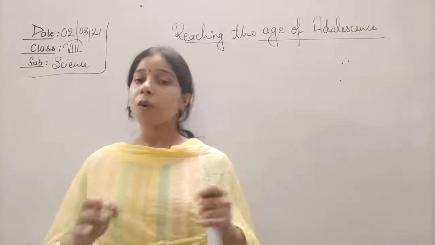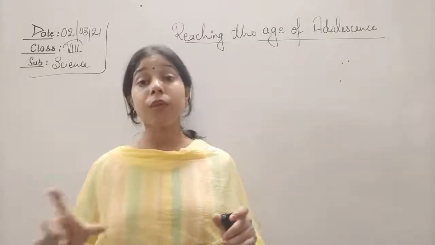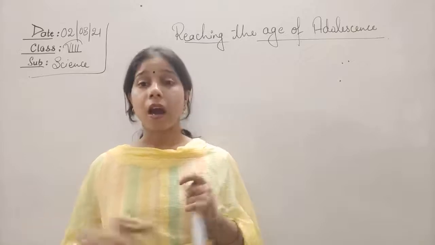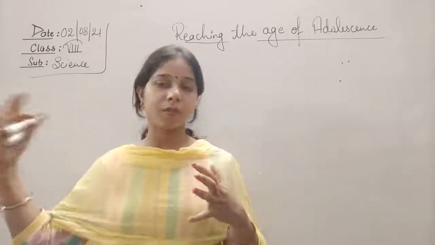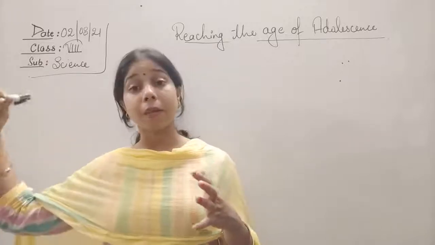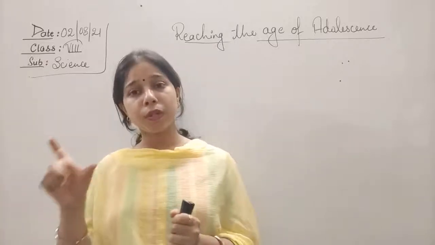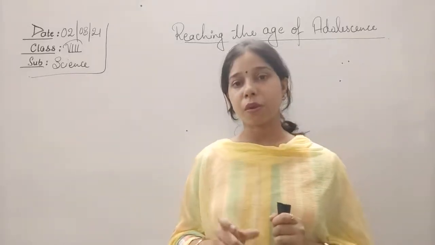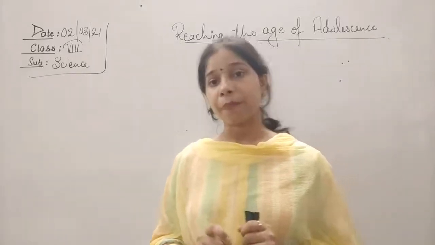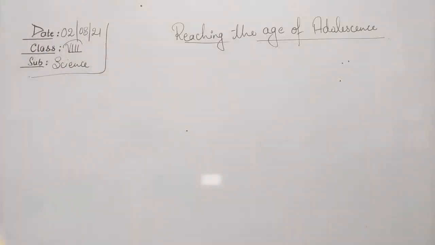Okay, so between childhood and adulthood, when you are a teenager, as you grow up with age you will become an adult. So between adulthood and childhood, there is a phase, and that is called the adolescence phase. Okay, so we can write here that